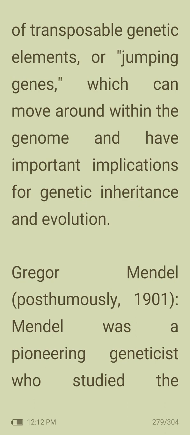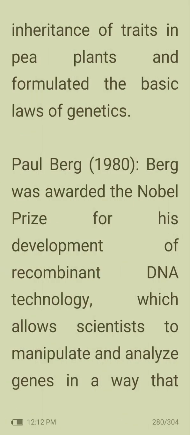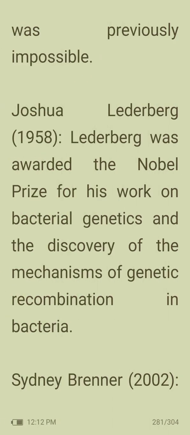Then Gregor Mendel, posthumously in 1901. Mendel was a pioneering geneticist who studied the inheritance of traits in pea plants and formulated the basic laws of genetics. Paul Berg in 1980. Berg was awarded the Nobel Prize for his development of recombinant DNA technology, which allows scientists to manipulate and analyze genes in a way that was previously impossible.